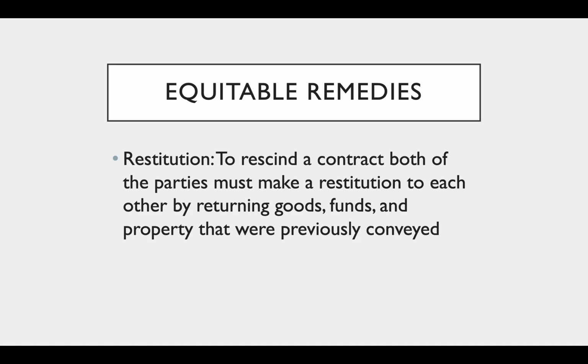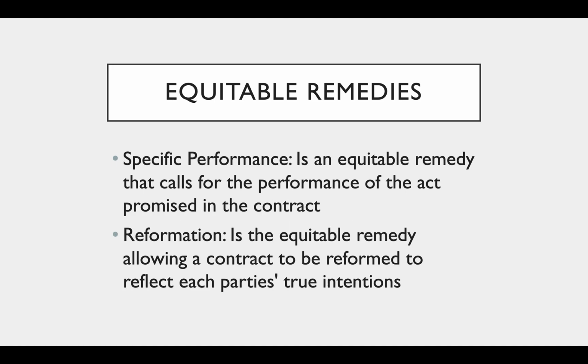Equitable remedies are another part of this chapter. Restitution: to rescind a contract, both of the parties must make restitution to each other by returning goods, funds, and property that were previously conveyed. Specific performance is an equitable remedy that calls for the performance of the act promised in the contract. Reformation is an equitable remedy allowing a contract to be reformed to reflect each party's true intentions.